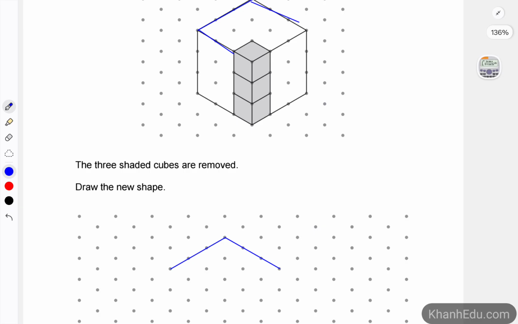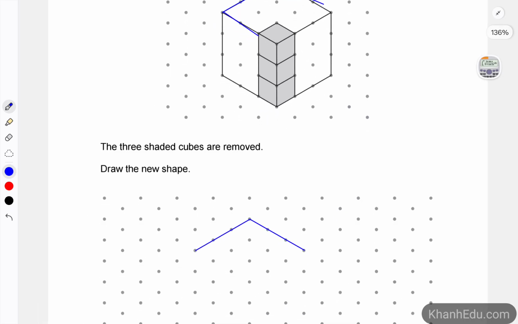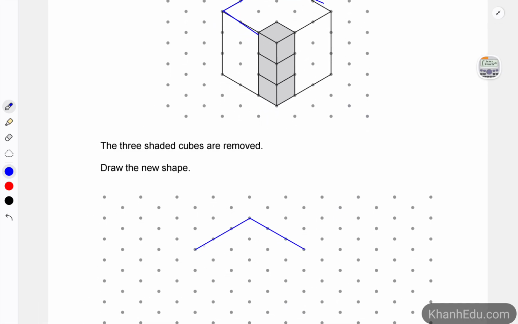This time is going to be 2 points. 3 points. 1, 2, 1, 2, 3. All right, and then move here, and then move here. And then the last line.